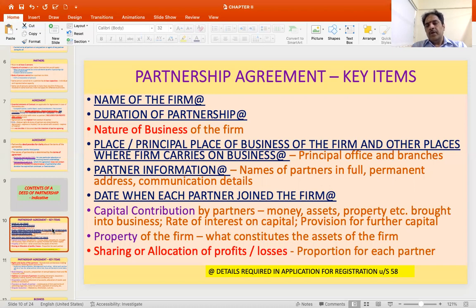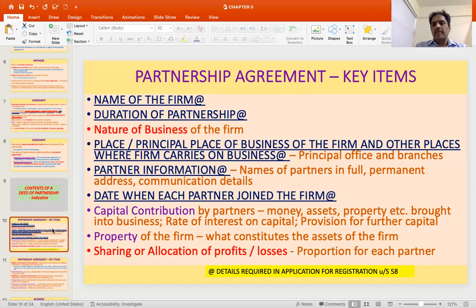First, the name of the firm, duration of the partnership where it is indicated, then the principal place of business of the firm and other places where the firm would carry on its business. That is, what is its main office and the branches. Then the information about partners is something which is very important. That is, names of the partners in full, their permanent addresses, communication details. And another very important aspect as far as liabilities, rights, duties and relationship with third parties are concerned, is the date when each partner has joined the firm. So these particulars are necessary for the purpose of registration.